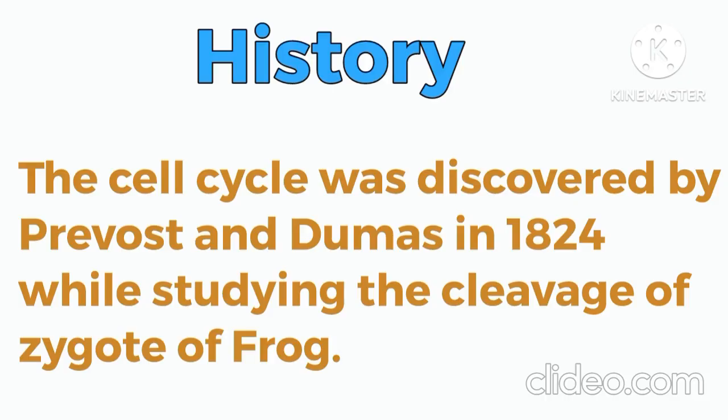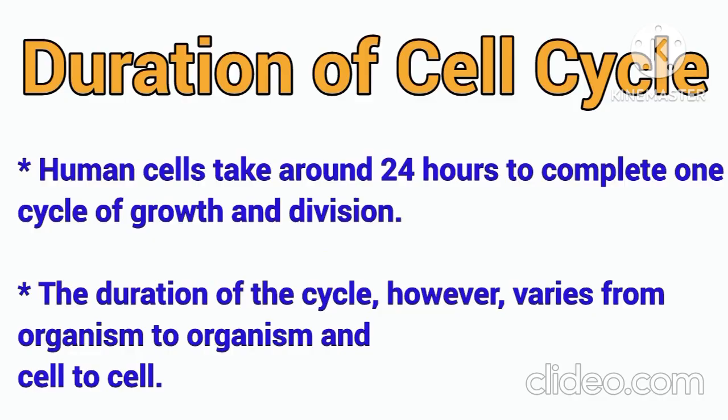The cell cycle was discovered by Prevost and Dumas in 1824 while studying the cleavage of the zygote of the frog. The duration of the cell cycle may vary from organism to organism and cell to cell. In human cells, it takes around 24 hours to complete one cycle of growth and cell division.